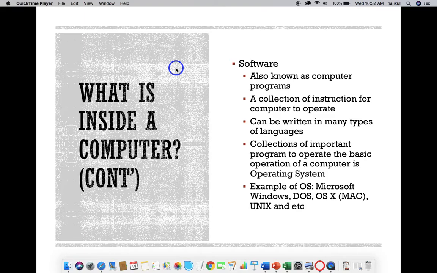And if you look at the collection of important programs that operate in a basic operation, this is what we call an operating system. So examples of operating systems are Windows, DOS, OS X, Unix, and etc.